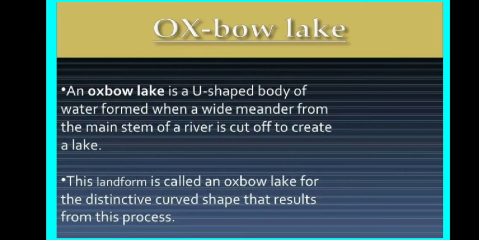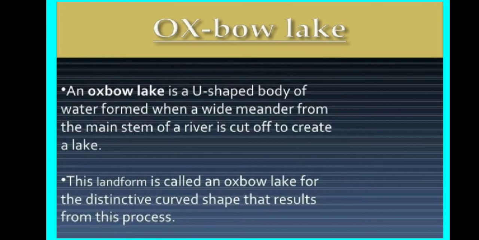But sometimes what happened? Due to the continuous erosion and the deposition of the meander, the loops of the meander come closer and closer. So what is an oxbow lake? It is normally called a U-shaped body, and the water formed when a wide bend from the main stem of a river is cut off.